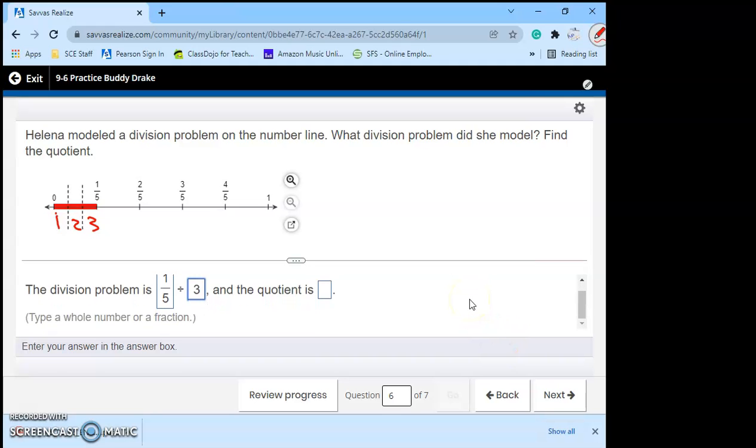Well, what is 1/5 divided by 3? Well, keep, change, flip. 1/5 times 1/3. So I flip that second one. 1 times 1, 5 times 3. Looks like our answer is 1/15.